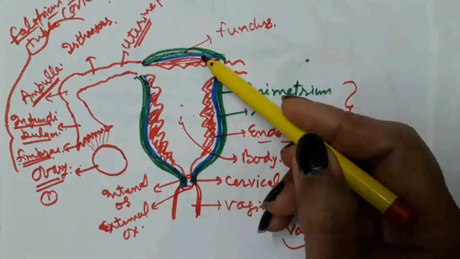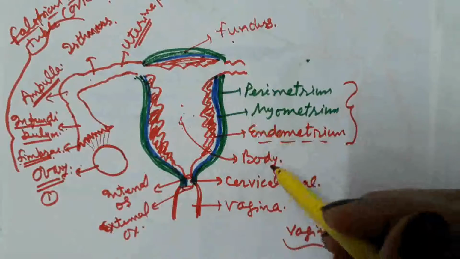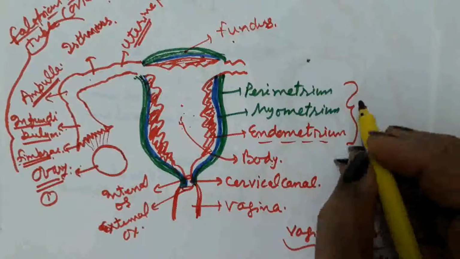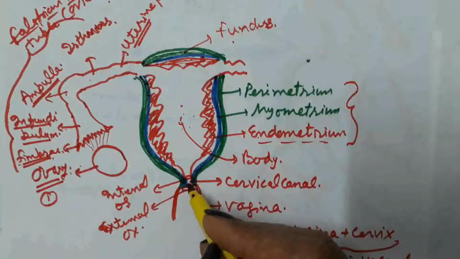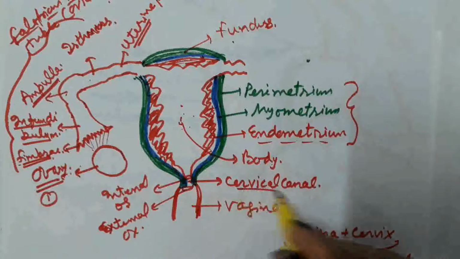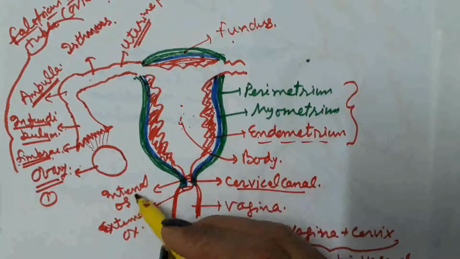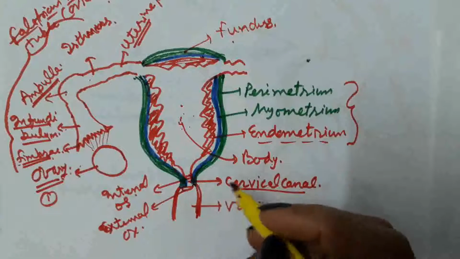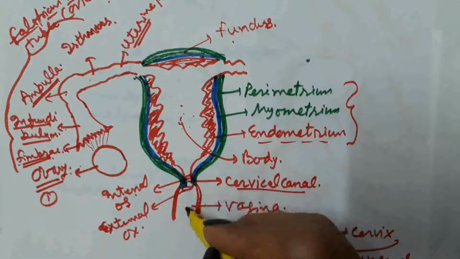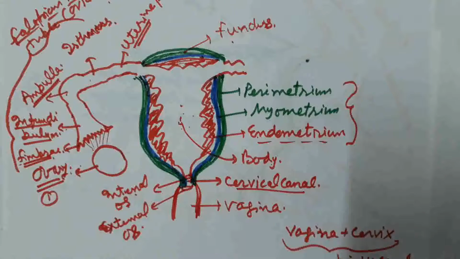The upper projected portion of the uterus is known as the fundus. The cavity of the uterus is known as the body of the uterus, and the uterus opens into the vagina through a narrow passage. That narrow passage is known as the cervix. The cavity of the cervix is known as the cervical canal. Where the cervix starts, there is a sphincter, which is known as the internal os, and the cervix opens through the external os into the vagina. The vagina acts as a birth canal along with the cervix.